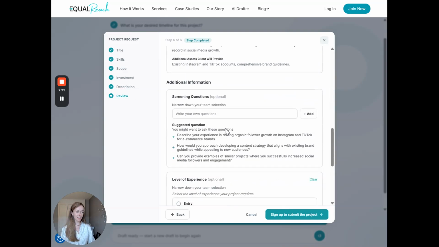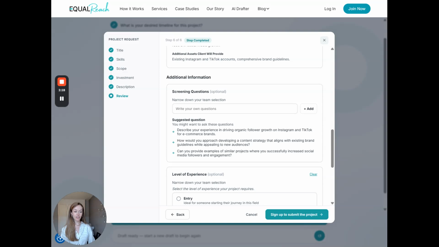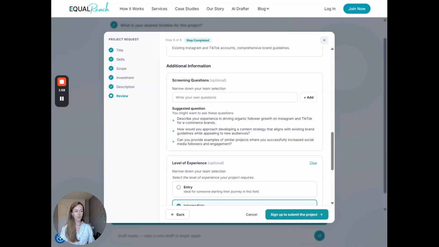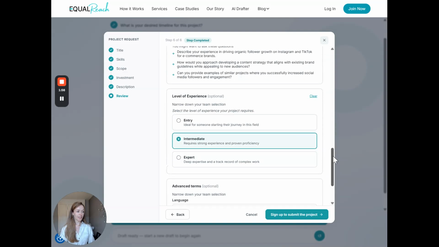If everything looks good, in screening questions, when you get custom proposals, you can ask the teams to answer questions that will help you make the best decision about which team you want to go with. It comes with some pre-suggested options. So maybe can you provide examples of similar projects, or can you describe your experience driving organic follower counts on Instagram and TikTok? And you'll get answers related to that.